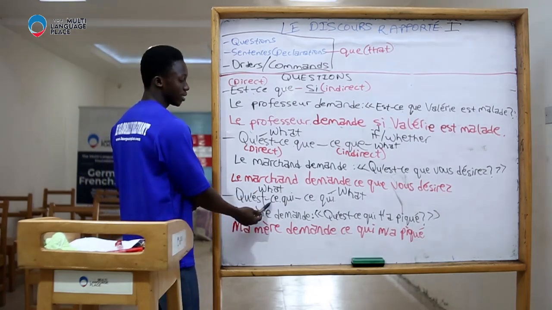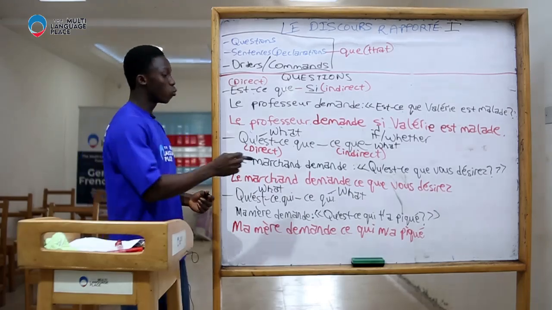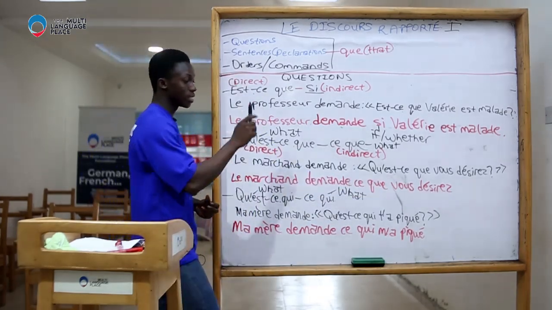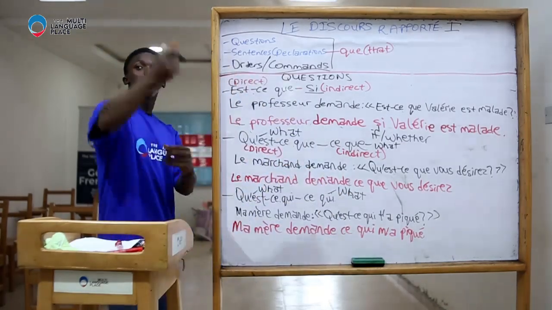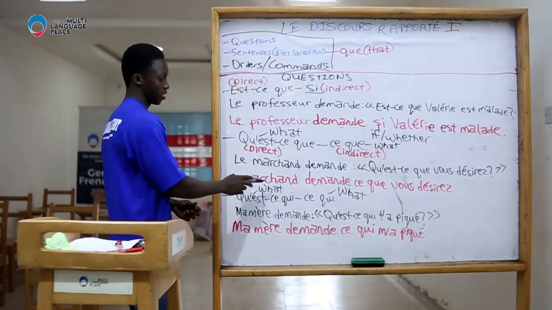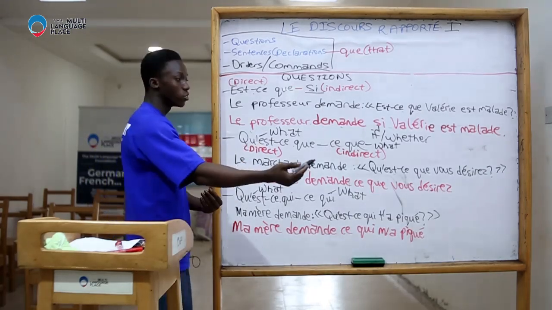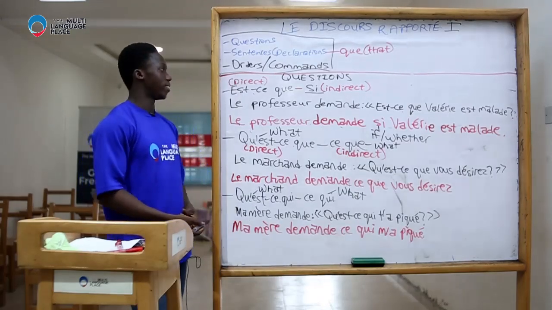Now what's the difference between qu'est-ce qui and qu'est-ce que? We use qu'est-ce qui whenever the word we are referring to did something. That is, what is the subject of the verb: what stung me. That's when we use qu'est-ce qui. While we use qu'est-ce que when we're asking for what, that is, someone wants something, like qu'est-ce que vous désirez. We'll see more examples later.